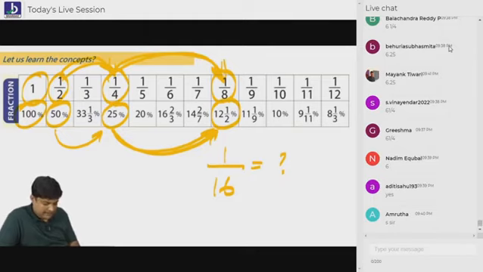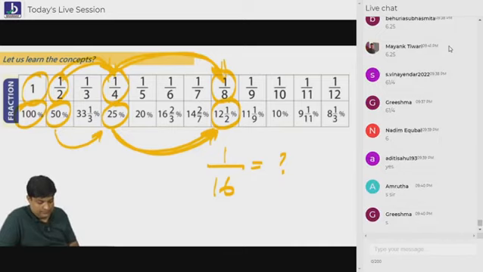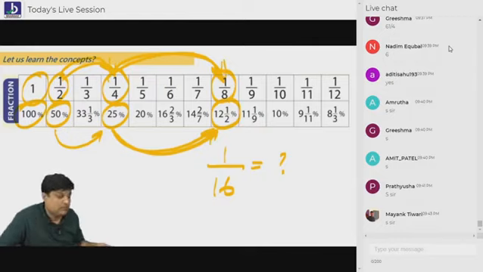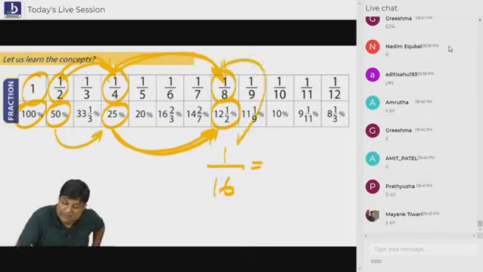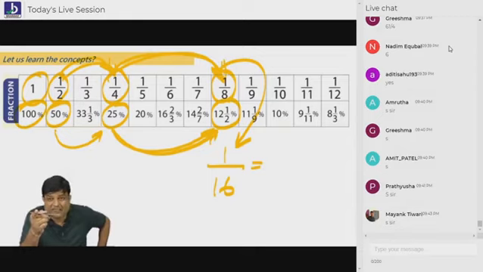What is 1 by 16? I want you to learn. I want you to copy all these things. Tell me, what is 1 by 16? That's good. 6.25. How you got 6.25 beta? Sir, 1 by 8 half is 1 by 16 only na?